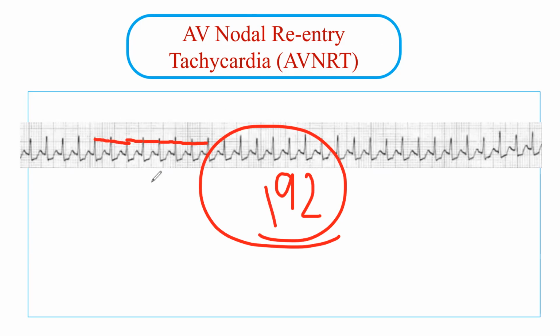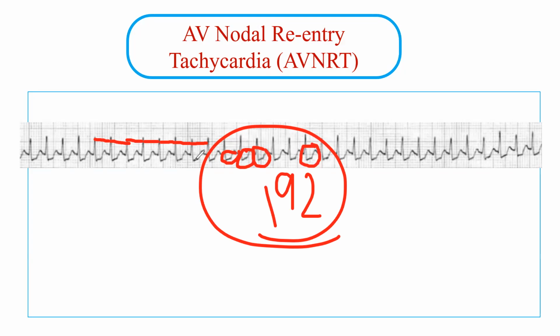It is regular, and I can't see any P wave. There is no P wave. This is a T wave: QRS complex, T wave, QRS complex, T wave, QRS complex, T wave, and so on. In lead 3, you can see the ST segment depression. This is a feature of AVNRT, but it's not needed for diagnosis.